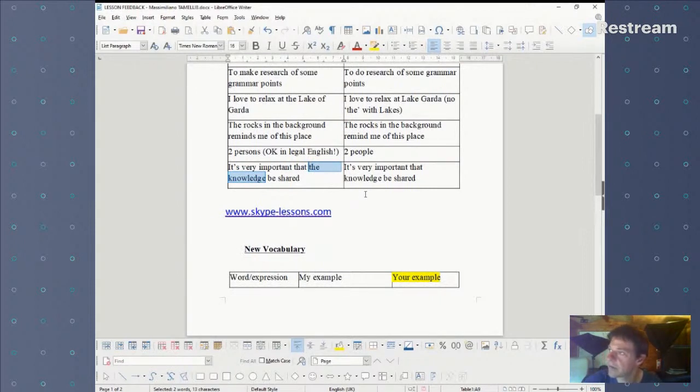I think he was talking about, I don't know, online education or something like that, or the reason why we have libraries and the internet is because it is very important that knowledge, all forms of knowledge, any forms of knowledge be shared. Yeah, and that's why we don't use the article. And it would be strange to use the article here because you kind of think, okay, what kind of knowledge? If you're going to say "the", you're obviously being specific if you're using the definite article.